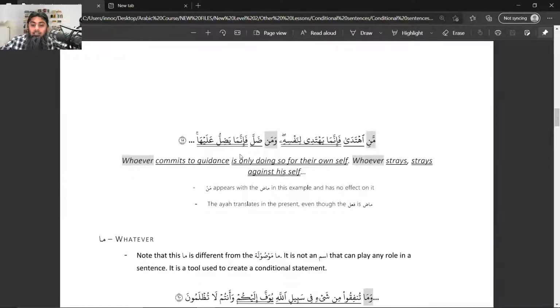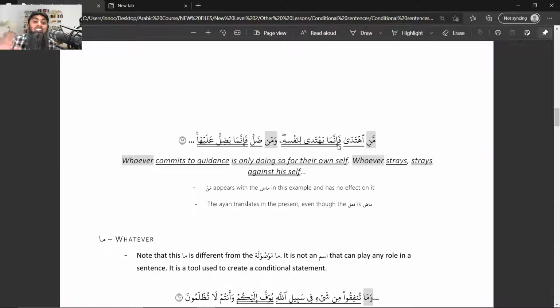So look at the next example. Man ihtada, whoever, and notice one more thing. This man is basically translated like man of ism mawsul, because that's how you translate that man as well. But after man of ism mawsul, you will never get a condition situation. Okay, for example, man ihtada, whoever is guided. Fa innama, so, and you see, first of all, this fa has told you that the jawabu shart part has started.